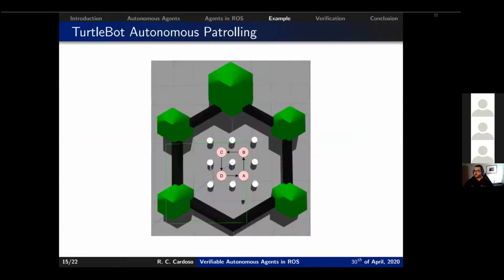So now I'll show you an example. In this case, we are using the Gazebo 3D simulator, and we have a turtlebot. We want the turtlebot to autonomously patrol 4 different waypoints. So it should go to A, then B, C, D, and A in that order.